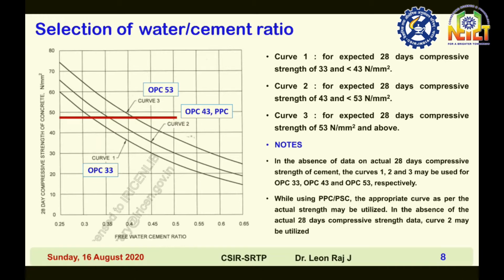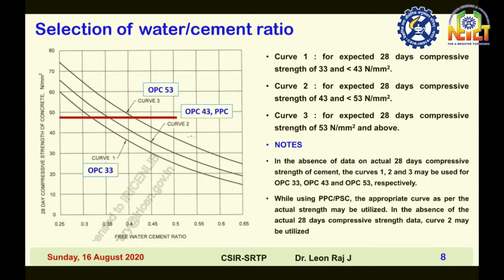In the absence of data on actual 28 days compressive strength of cement, curves 1, 2, 3 may be used for OPC 33, 43 and OPC 53 respectively. While using PPC or PSC, the appropriate curve as per actual strength may be utilized. In the absence of actual 28 days compressive strength data, curve 2 may be utilized.